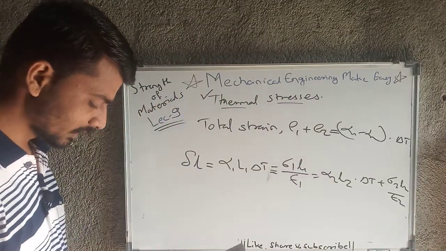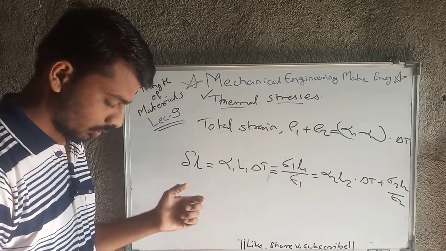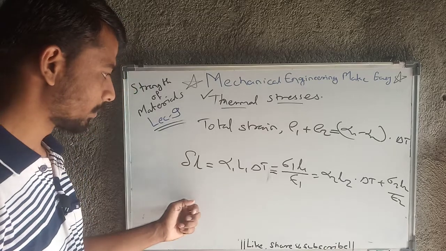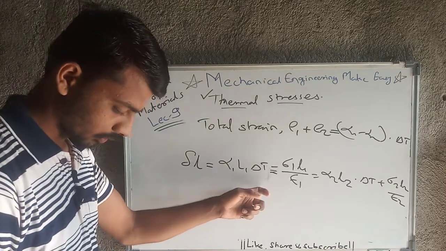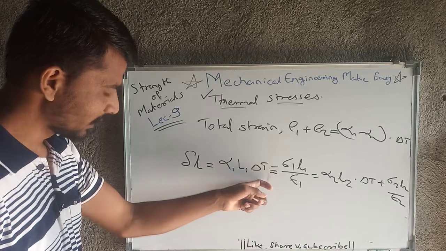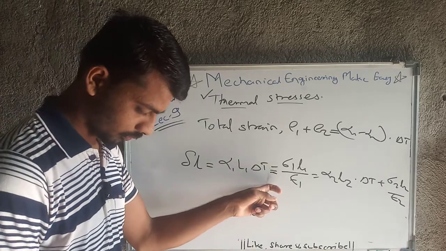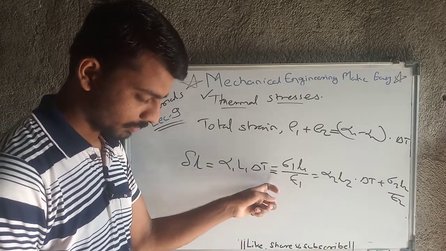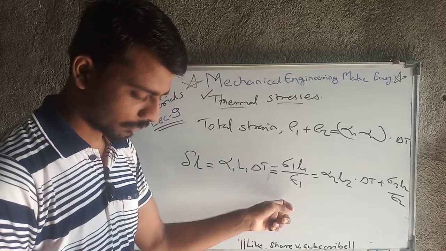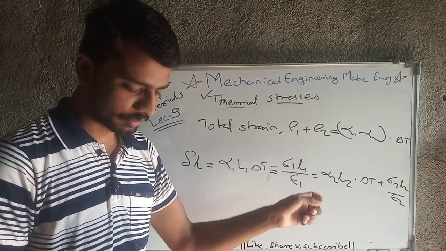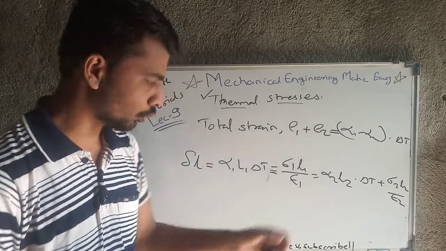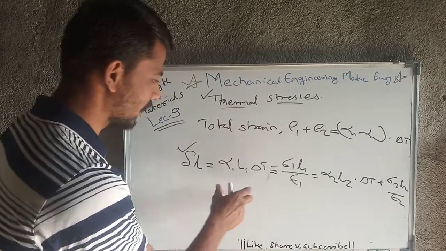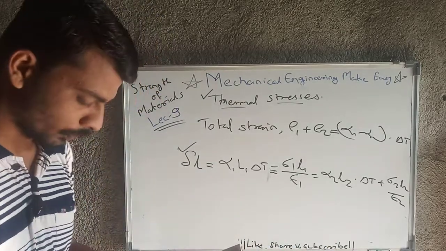And in this case, what will happen is nothing but alpha 1 L1 delta T minus sigma 1 L1 upon E1, and alpha 2 L2 delta T plus sigma 2 L2 upon E2. So this is the formula for delta L. So note down this formula also.